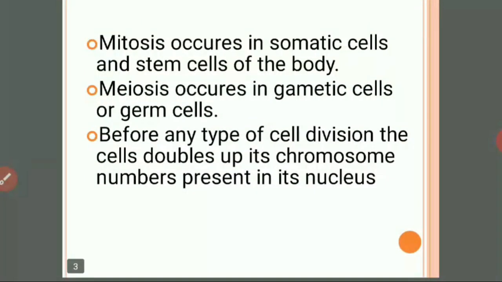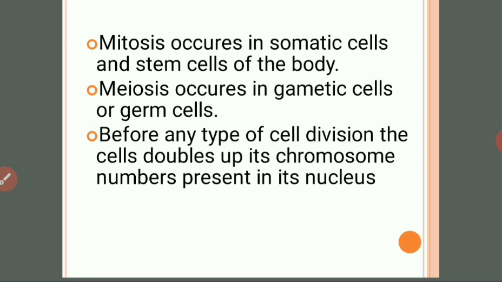Basically, cell division is divided into two important portions, which we call mitosis and meiosis. Mitosis occurs in somatic cells and stem cells of the body, while meiosis occurs in gametic cells or germ cells in the body.